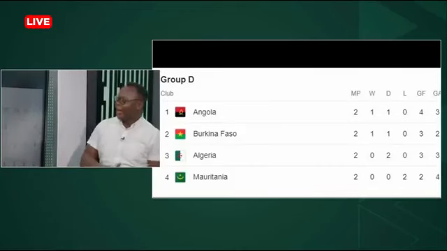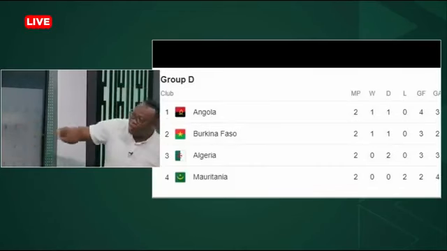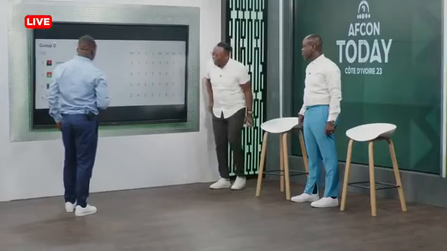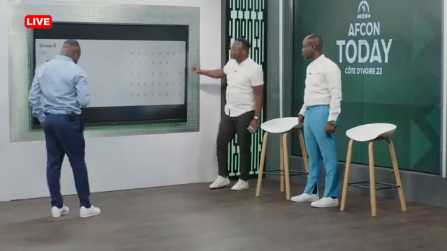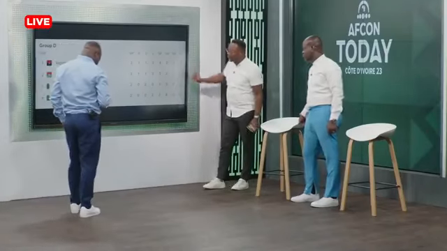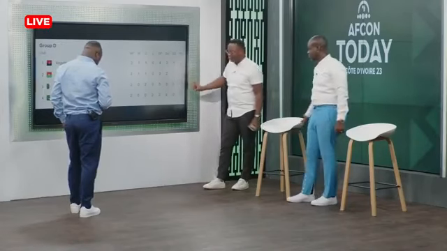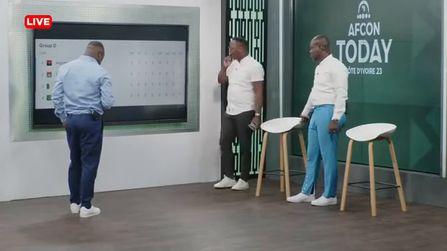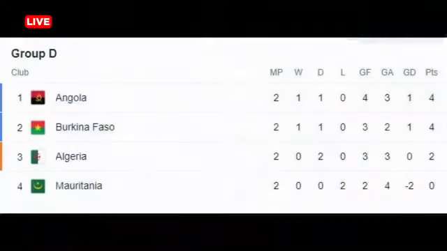And Group D is where we are now. Group D has Angola, who have 4 points. Burkina Faso have 4 points as well. Algeria have 2, and Tanzania have 0. Now, Algeria's next game is, in fact, against Mauritania, not Tanzania. The expectation is that Algeria will beat Mauritania, which means that Algeria will go up to 5 points.